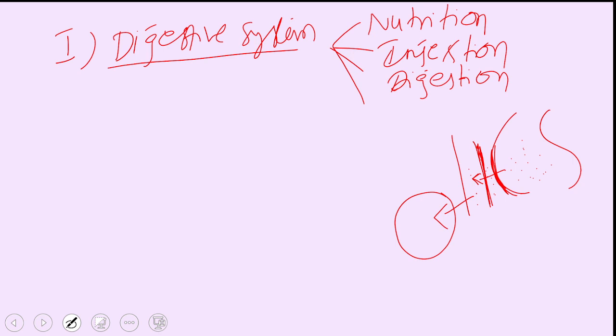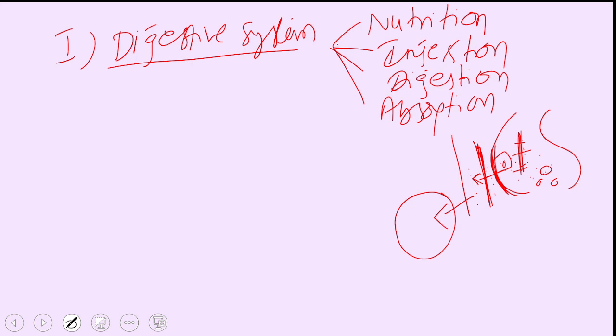That is why the food we take, which is large and macromolecular, cannot pass through these cells. So it is broken into small pieces, and these small pieces enter the wall of the intestine and from there reach the blood, a process we call absorption.